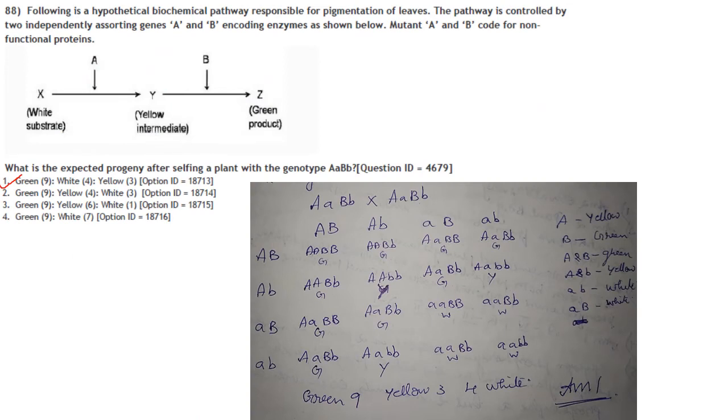The next one. Following is a hypothetical biochemical pathway responsible for pigmentation of leaf. So this is the pathway that is responsible for pigmentation of leaf. First it will be white, then yellow and then green. The pathway is controlled by two independently assorting genes A and B. These are the genes which control the pathway, encoding enzymes as shown below. So A gene encodes A enzyme and B gene encodes B enzyme.